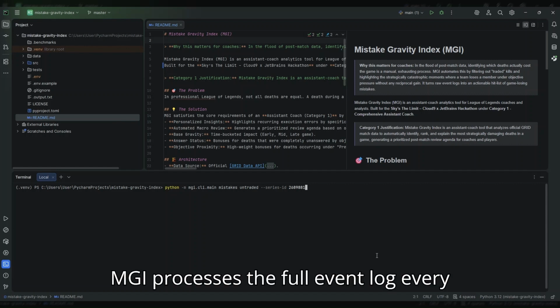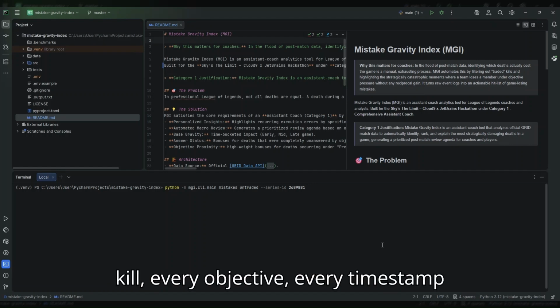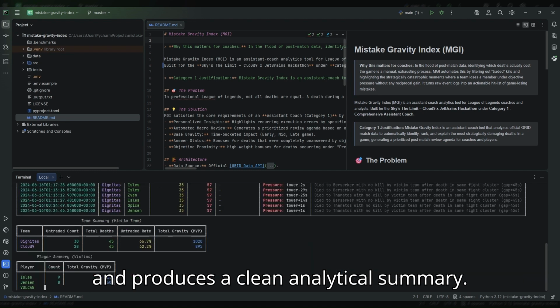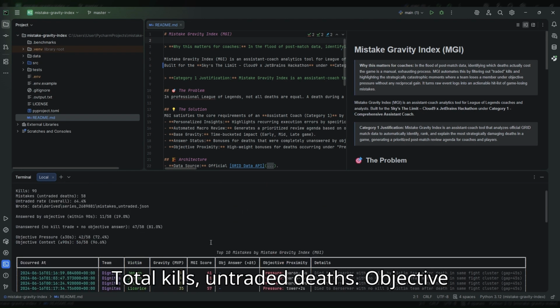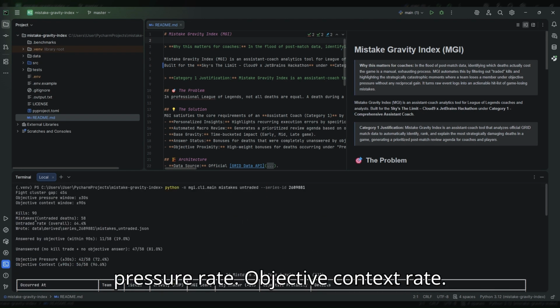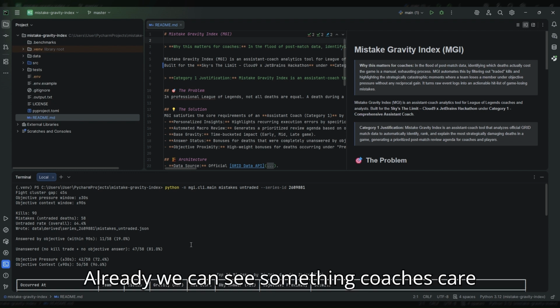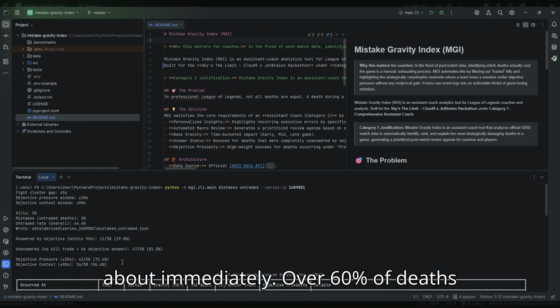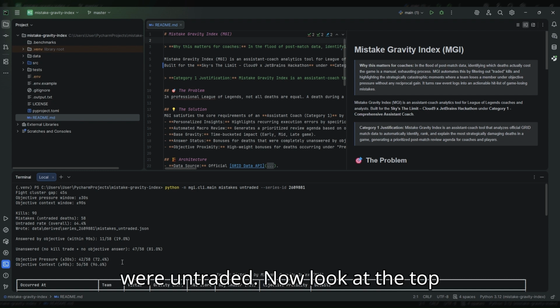MGI processes the full event log, every kill, every objective, every timestamp, and produces a clean analytical summary: total kills, untraded deaths, objective pressure rate, objective context rate. Already we can see something coaches care about immediately. Over 60% of deaths were untraded. Now look at the top mistakes table.